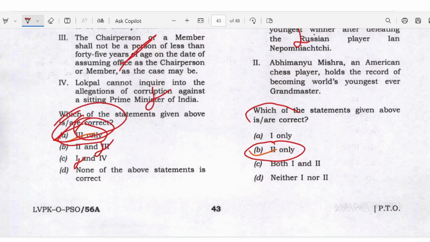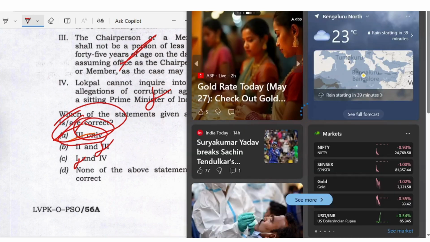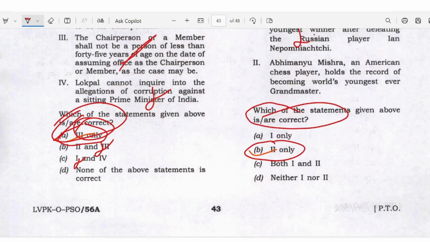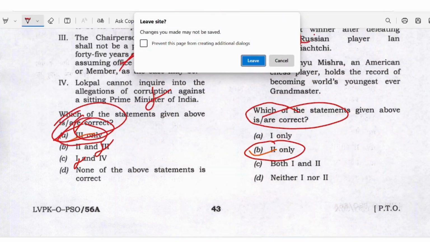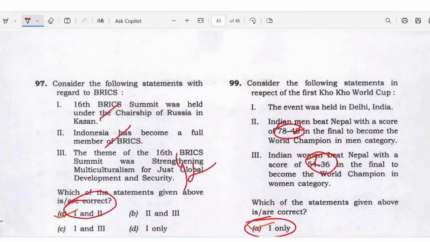Okay, which one of the statements is correct, they ask. These are the key answers of the 2025 CSE preliminary. Okay, thank you.